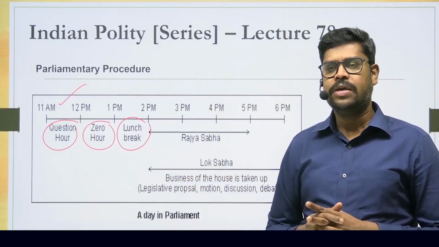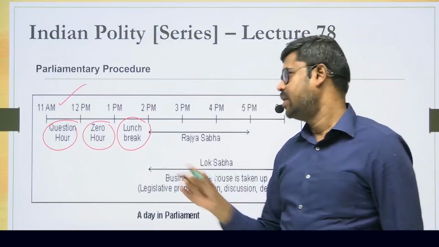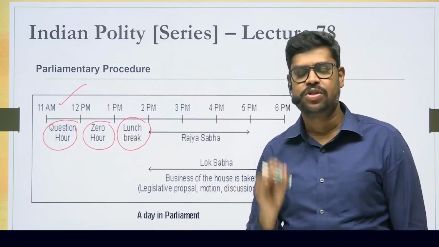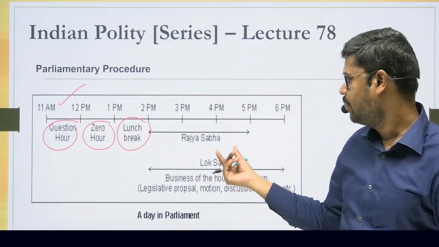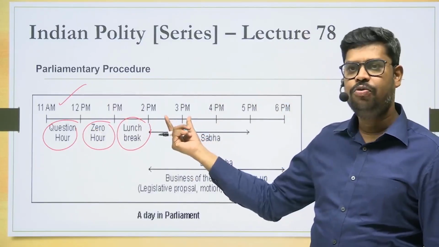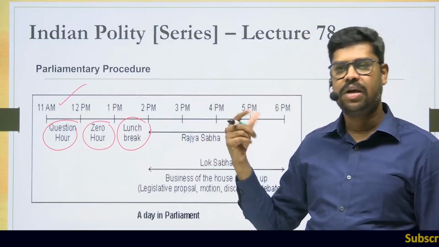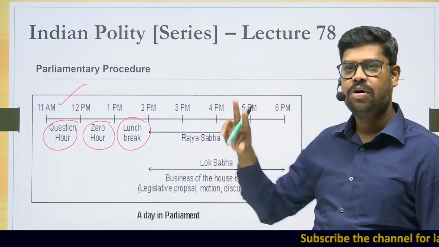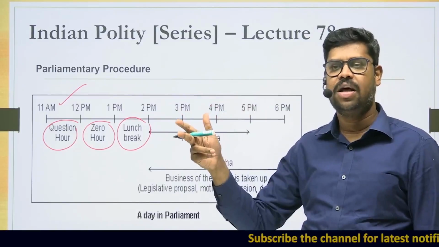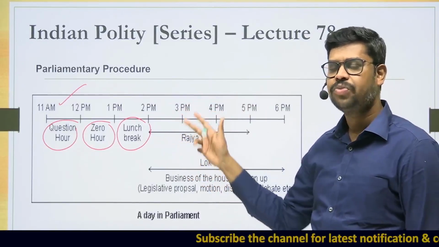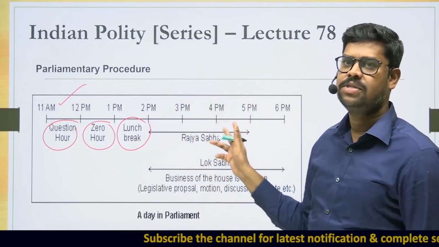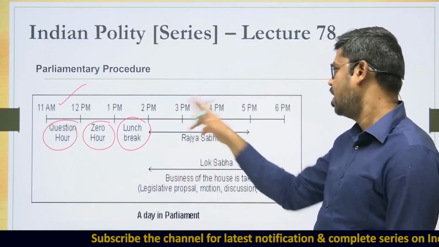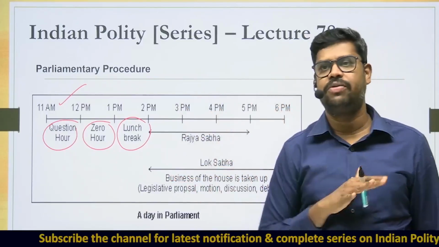All right. So the first thing that you are going to understand is what happens in the question hour. Before I enter into that particular area, you can see that from 2 p.m. to 5 p.m. is where the Rajya Sabha functions, whereas 2 p.m. to 6 p.m. is where the Lok Sabha functions. I think earlier I have said it in another way, so please make that correction.